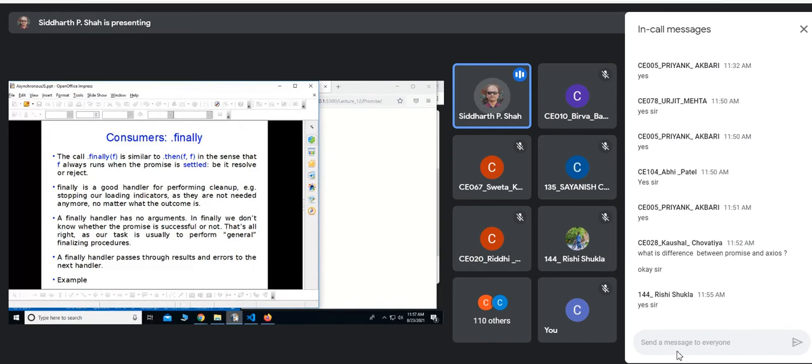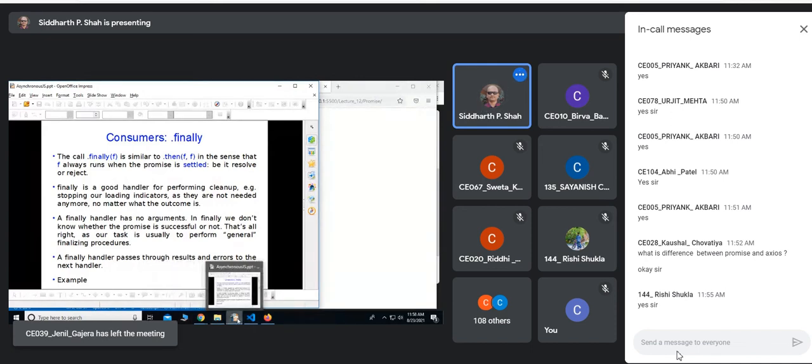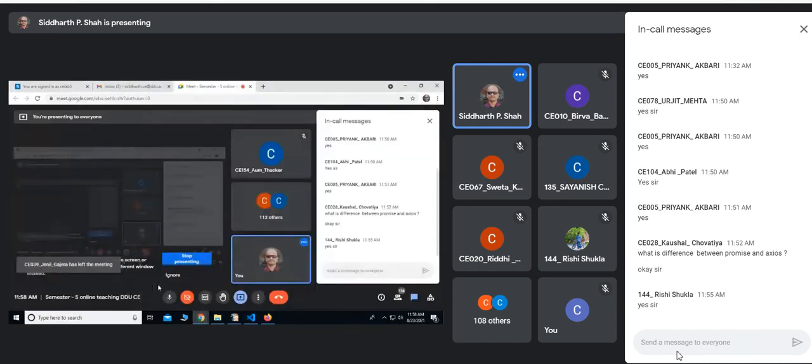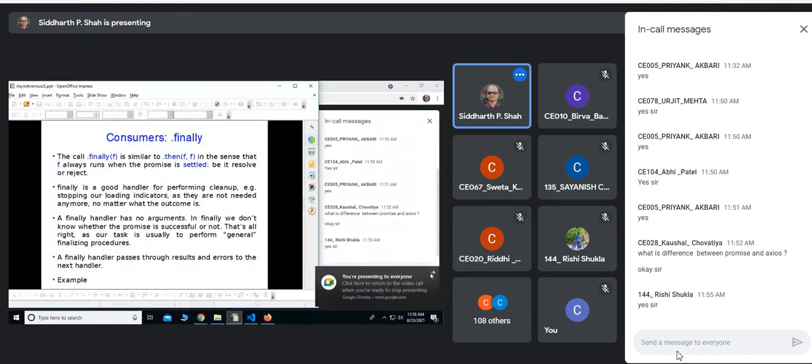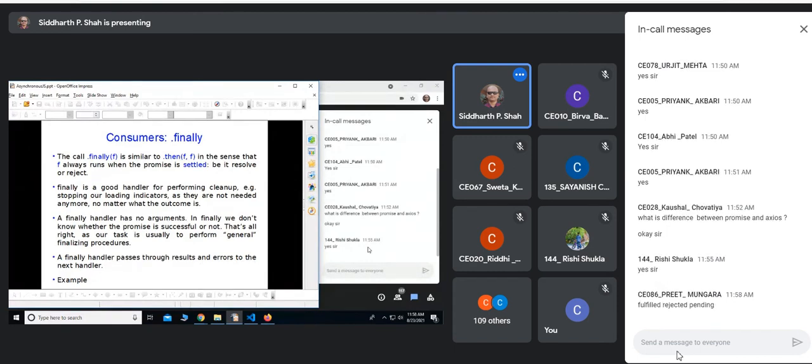I hope you remember that a promise object can be in any of three states. What are those three states? Can anyone tell me? When you create a promise, it is in pending state.